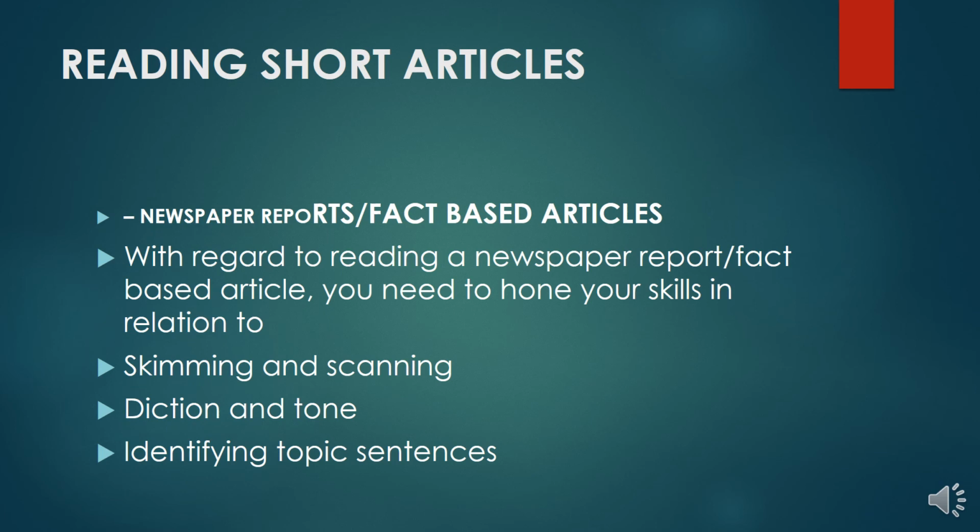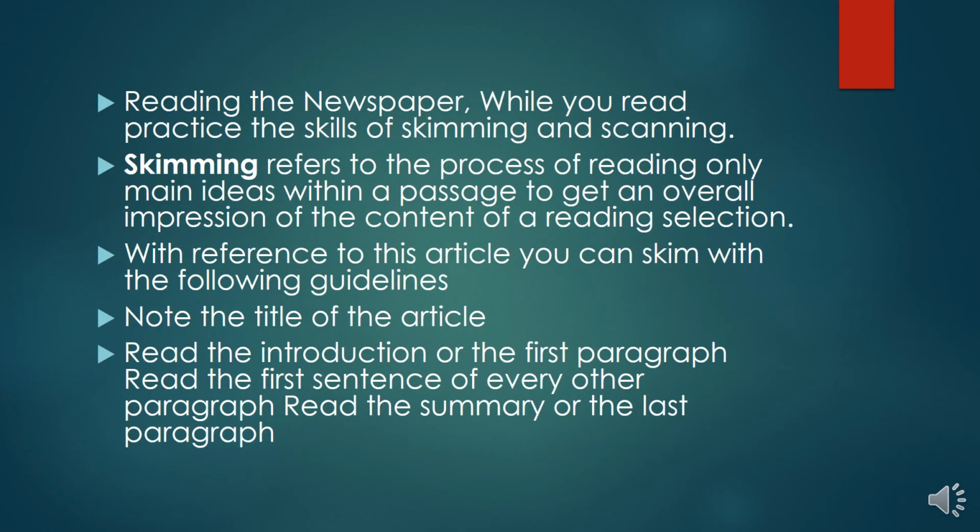So with regard to reading a newspaper report, we have many articles, out of which you pick the one related to your own wish. In that area, first comes the skimming and scanning part. First you see which topics are there in the newspaper. Then you pick up one particular area and start reading that part. Most probably they'll give you the header in the article, but still you try to come up with a conclusion for that. So this is the first part of reading. Now we'll see one by one.